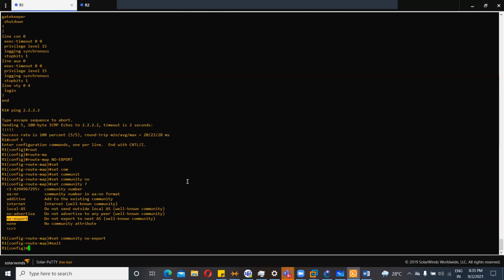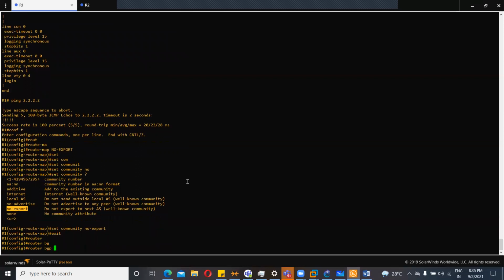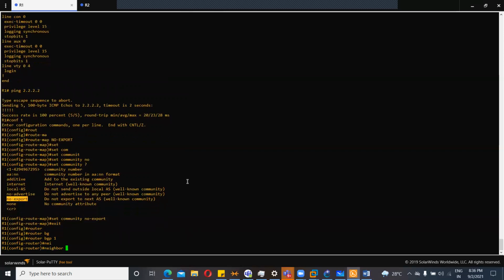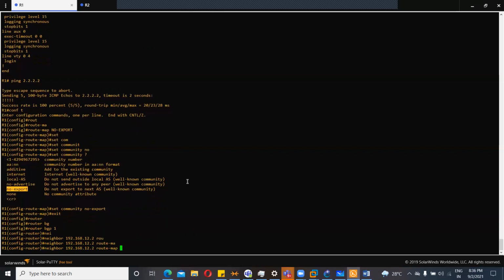Now I have to call this configured route map into our neighbor. So let's get into router BGP 1, neighbor 192.168.12.2, and then route-map no-export.